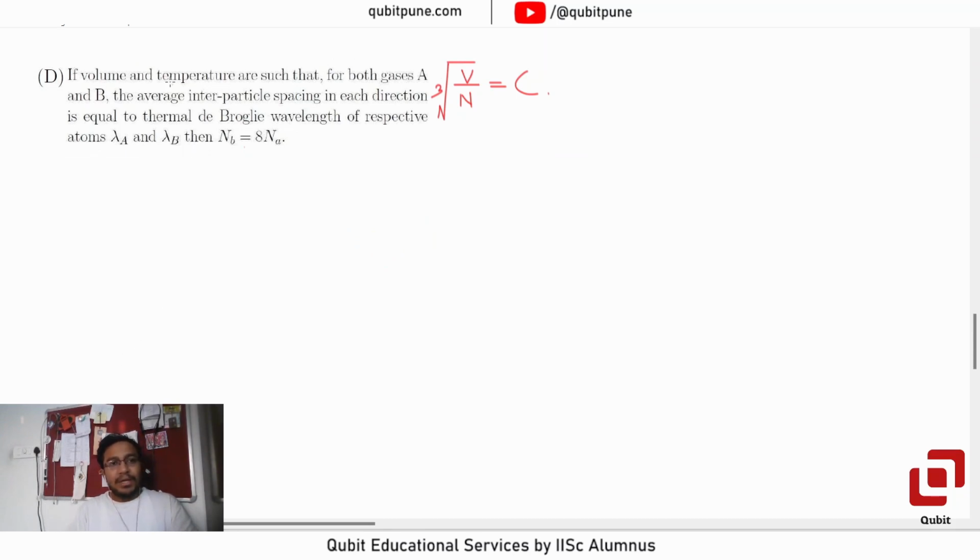If volume and temperature are such that for both gases A and B, the average interparticle spacing in each direction is equal to the thermal de Broglie wavelength of respective atoms, lambda A and lambda B, then capital NB is equal to 8 times capital NA. So here capital N basically corresponds to the number of atoms.